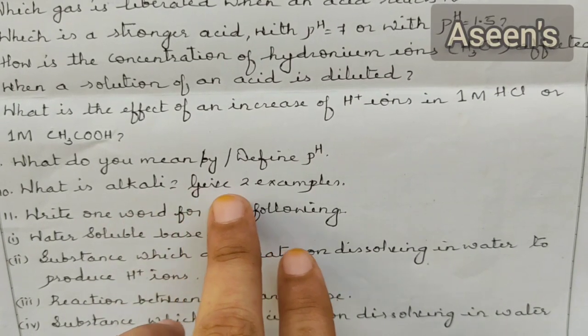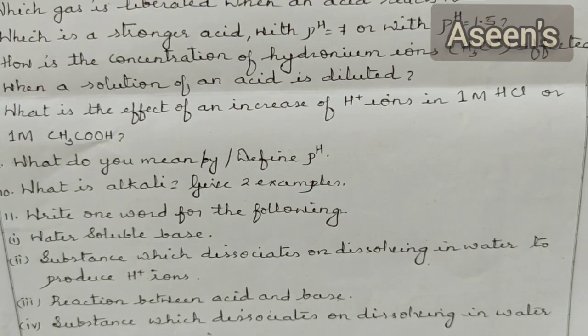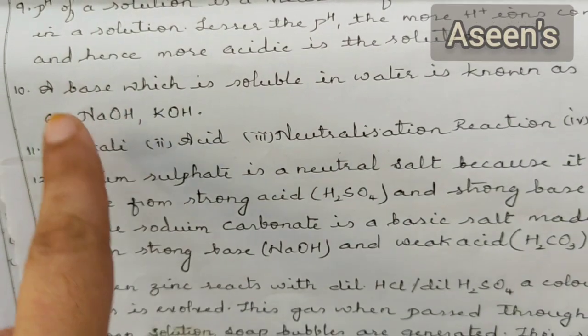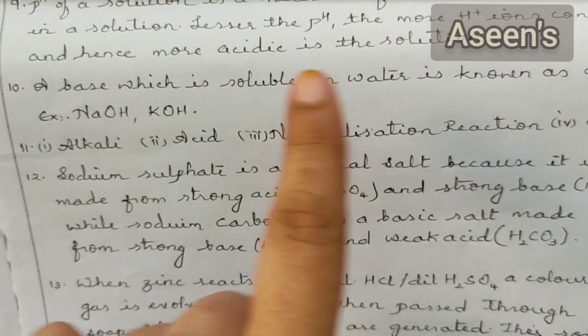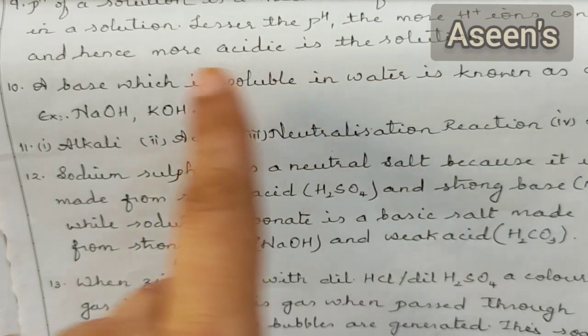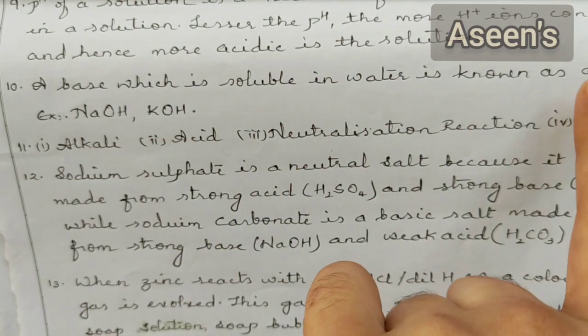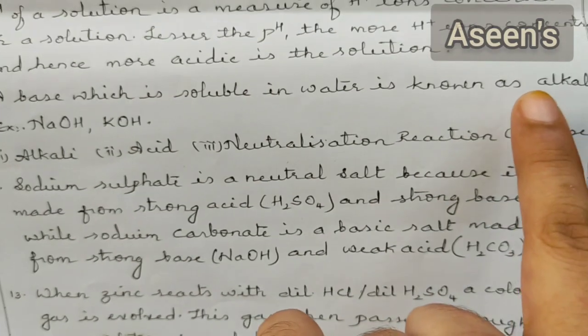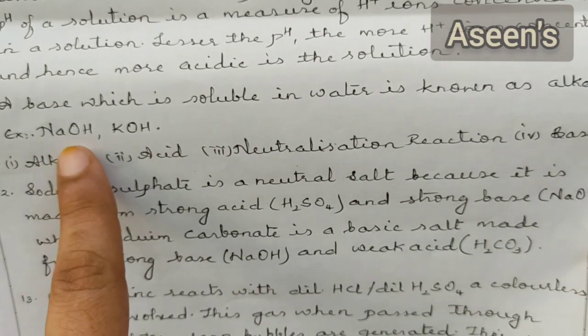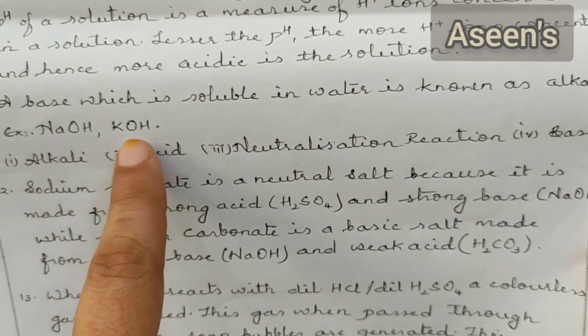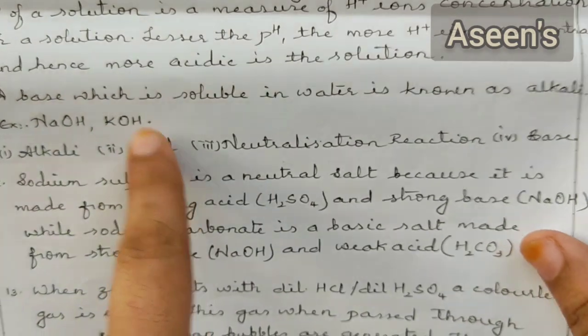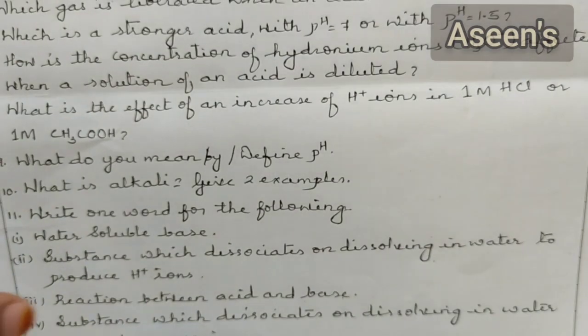Next, what is an alkali? Give two examples. Okay. So alkali is nothing but a base which is soluble in water. Such base which is soluble in water is known as an alkali. Okay. And the examples are sodium hydroxide, potassium hydroxide. So many to mention. We have mentioned two over here.